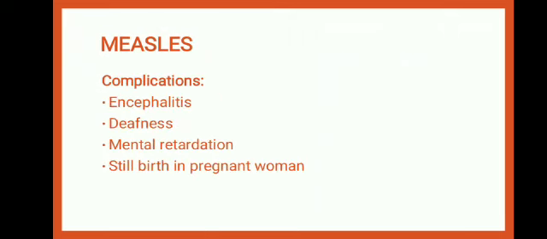There are a few complications that measles can cause, which include encephalitis, inflammation of the brain, deafness, mental retardation, and stillbirth in pregnant women. Stillbirth is the delivery of a baby after the 20th week of pregnancy, when the baby is dead at that time. So this is called stillbirth. Okay. This is the clinical presentation of measles. You can see these are all maculopapular rash. You can easily appreciate these raised red bumps and pink flat surfaces.